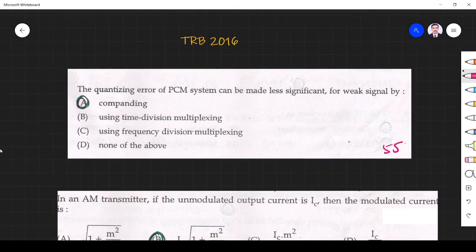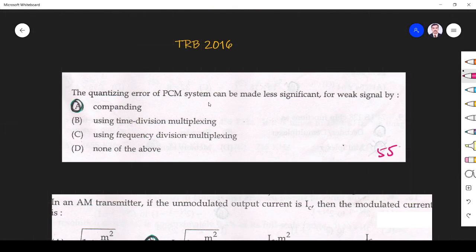Next we see TRB 2016 question. Here you see the quantizing error of PCM system can be made less significant for a signal by companding. What is companding? It is a combination of compression plus expansion. That's what we know as companding. So companding is mainly used to reduce quantizing error.